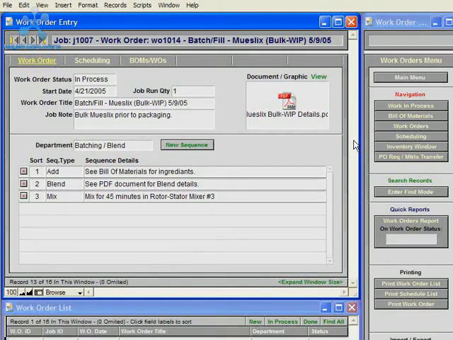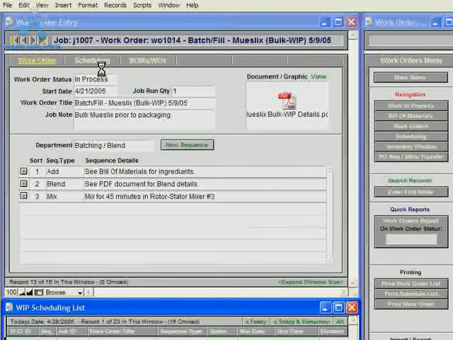The system allows for two different types of scheduling: basic scheduling at the work order level and detailed scheduling at the work order sequence level. You can use basic scheduling that just summarizes work orders based on their status and the start date of the work order.